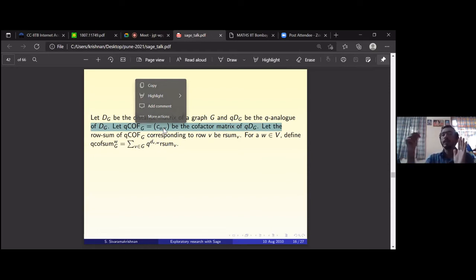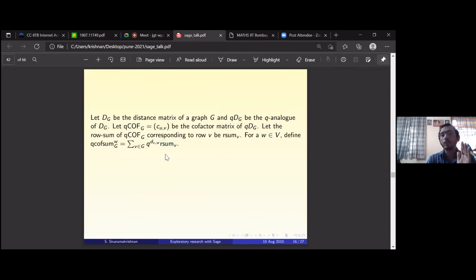You do row sum, you multiply it by some q power something. That's what I'm doing. Now if you set q to be 1, you will get some row sum actually. If you set q equal to 1, q power something will be 1, even 1 power 0 is 1. So it will be the sum of the row sums, which will give you cofactors. So this is a generalization of the cofactor sum.